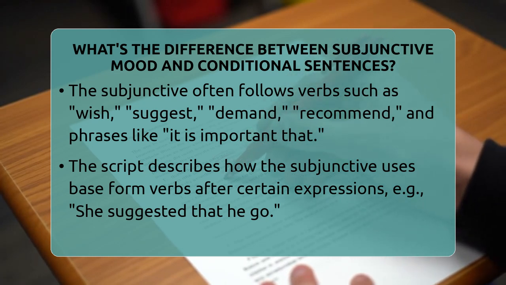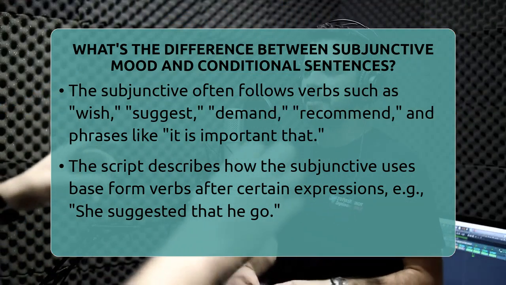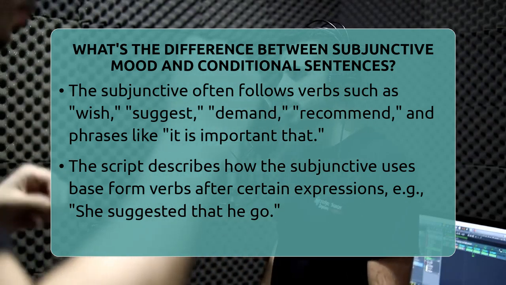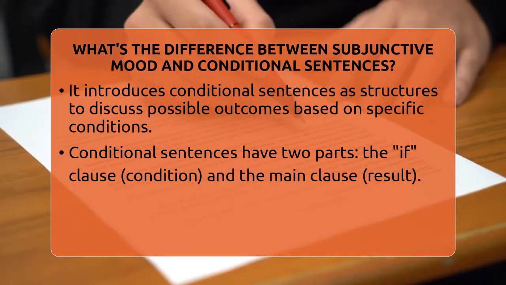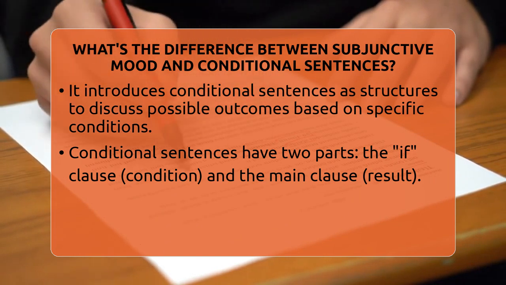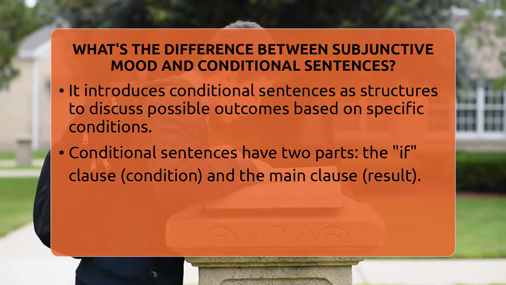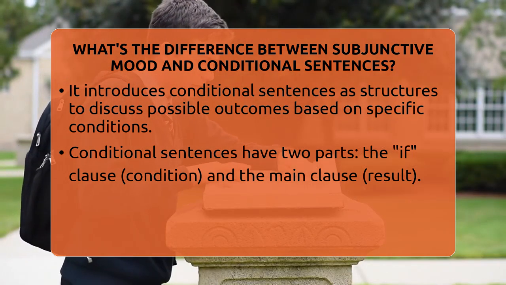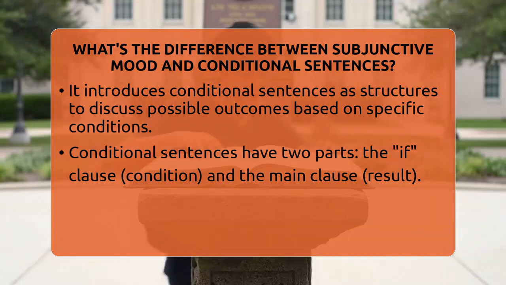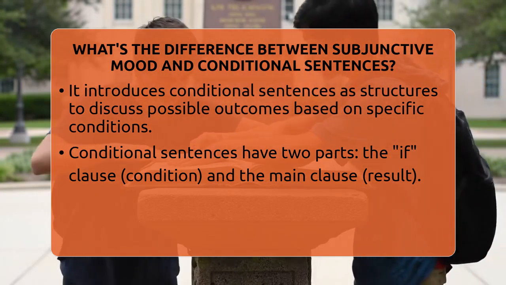There are different types of conditional sentences. The zero conditional talks about facts, like "if you heat ice, it melts." The first conditional talks about real future possibilities, like "if it rains tomorrow, we will stay inside." The second conditional discusses unreal or hypothetical present or future situations, such as "if I were rich, I would buy a house." The third conditional is about past situations that didn't happen, like "if I had studied, I would have passed." The main difference is purpose.